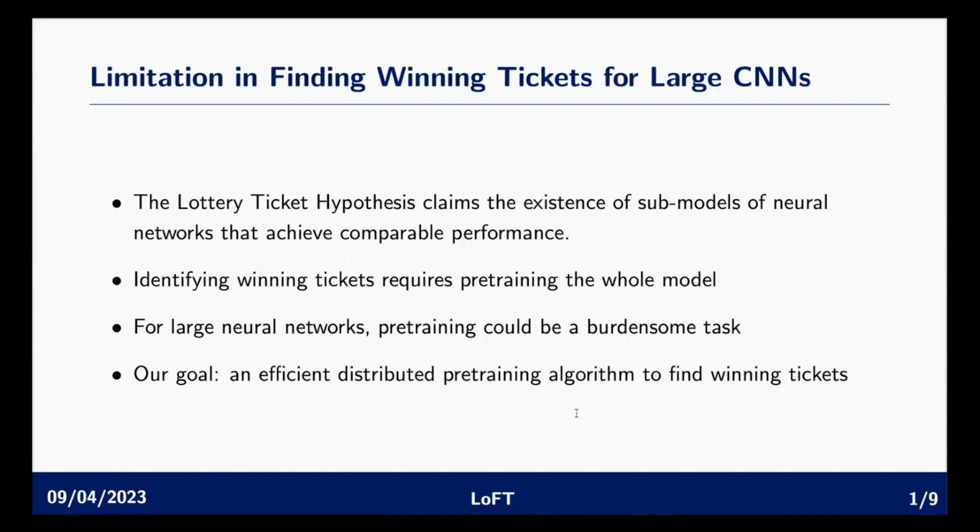The way to identify such winning tickets requires users to first pre-train the whole model until convergence, prune the weights that have smaller magnitudes, and then rewind the weights of the network to the initialization step and retrain this whole submodel. You can see that for large neural networks, in order to find the winning tickets, this pre-training phase could be a burdensome task because the pre-training is done on the whole model. So our goal is to find an efficient distributed pre-training algorithm to find the winning tickets.